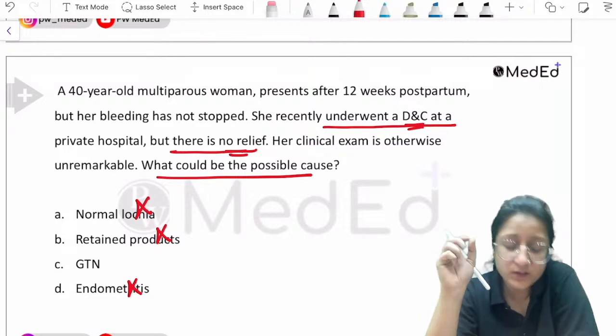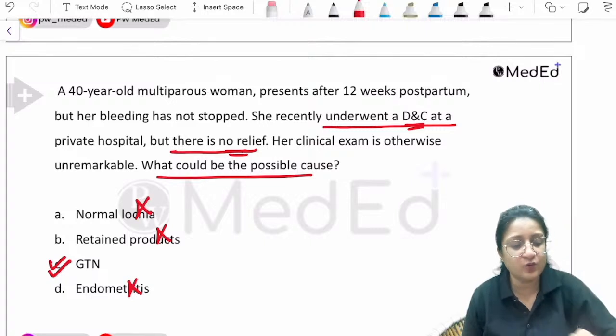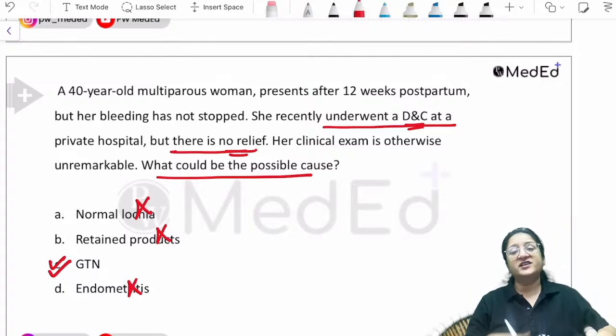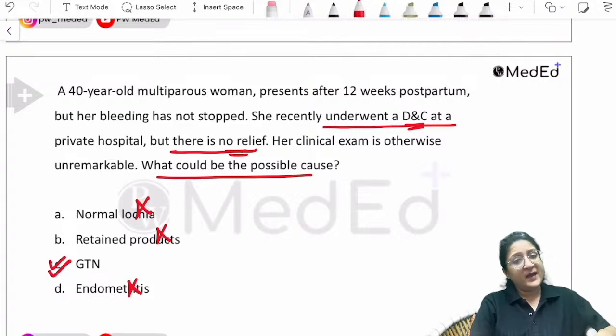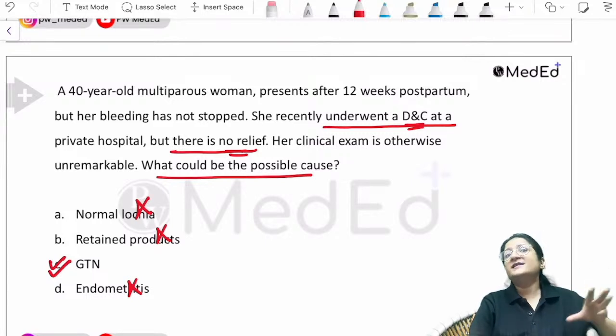And the pathology that is most likely is GTN, gestational trophoblastic neoplasia. Remember, I told you GTN can develop after any pregnancy event. GTN can develop after full term vaginal delivery also. And the most important presentation of GTN in those circumstances will be a bleeding that continues to occur after delivery, a bleeding that does not respond to conventional management.